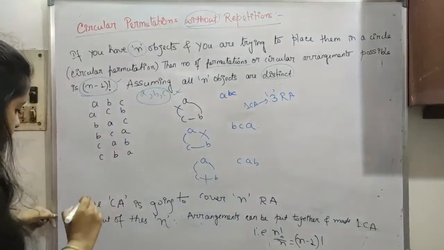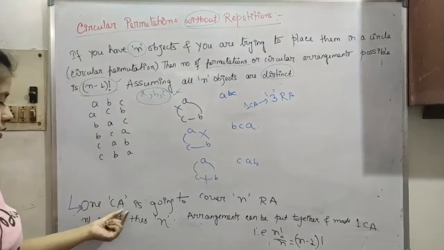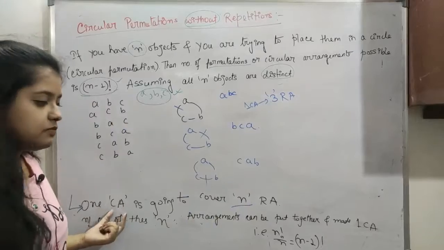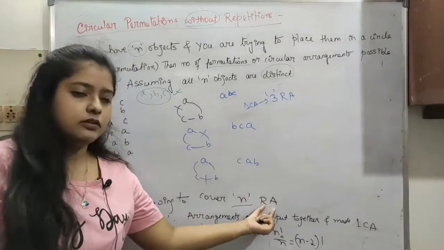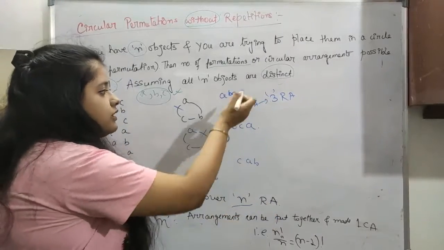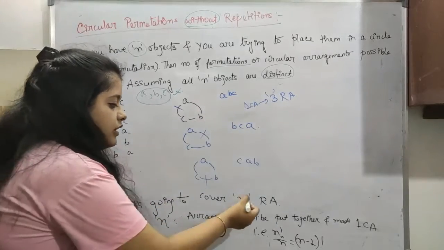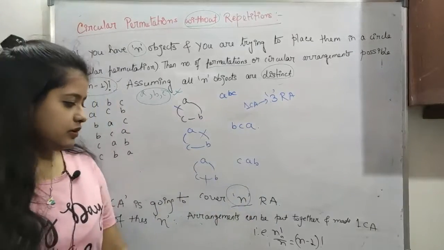I have written it here: one CA is going to cover n RAs. CA is circular arrangement, RA is row arrangement, okay. Here we have taken 3, so we have 3 row arrangements. For n objects we will get n row arrangements, okay.